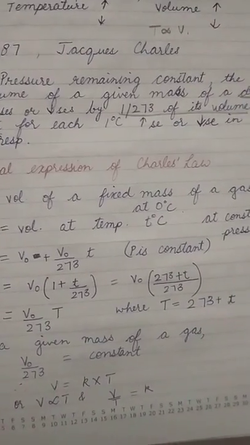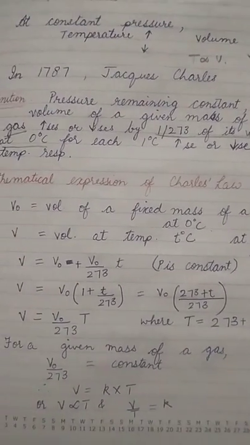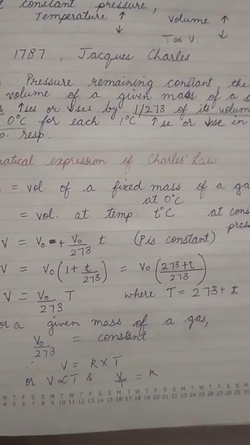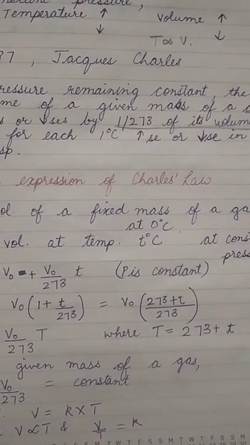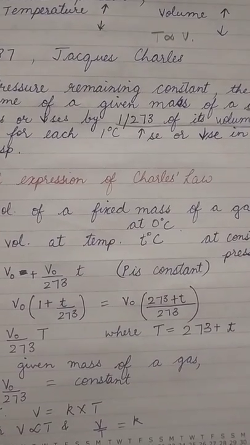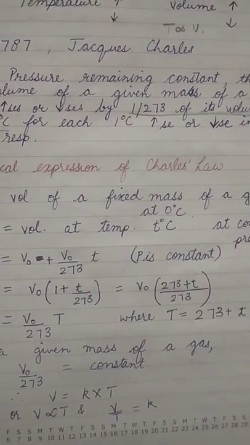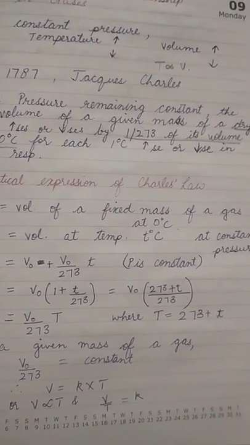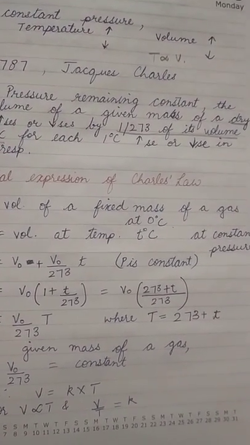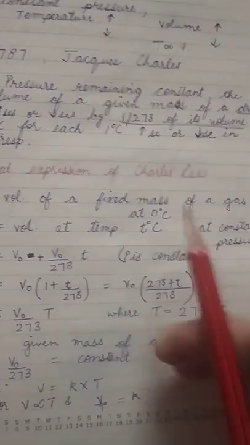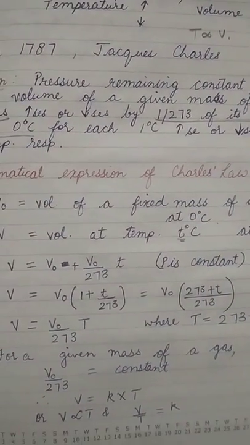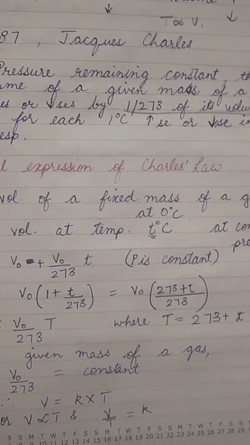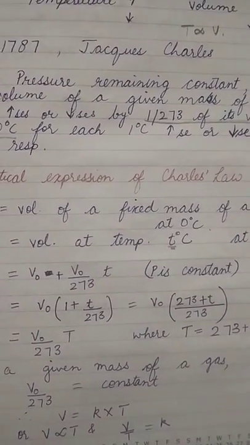So how can we write the mathematical expression, or we can say the derivation of Charles law. Now let V0 be the volume of a fixed mass of a gas at 0 degrees Celsius, that we have taken as V0. Then V is the volume at temperature t degrees Celsius. Remember, we have taken small t, not capital T, and these two are at constant pressure. Pressure we have kept constant at every step.